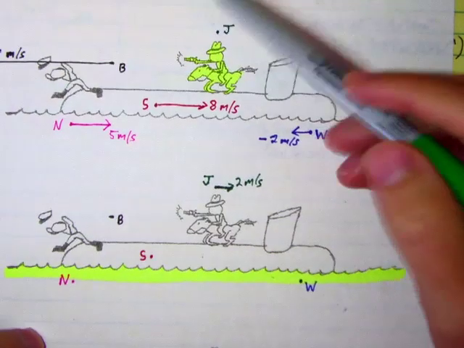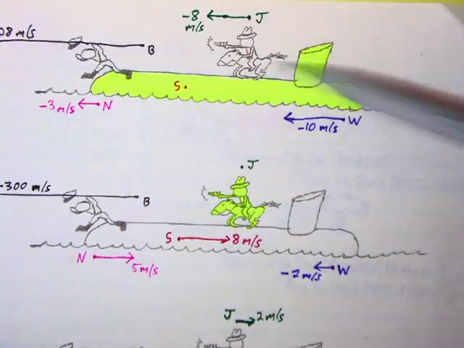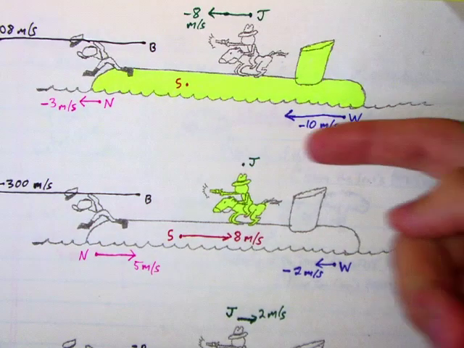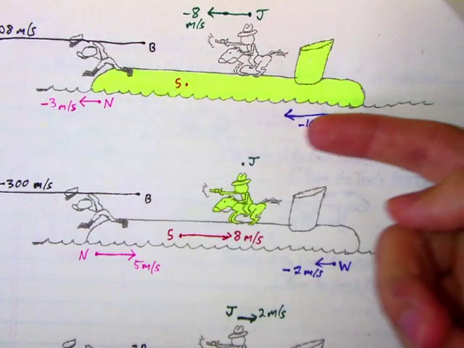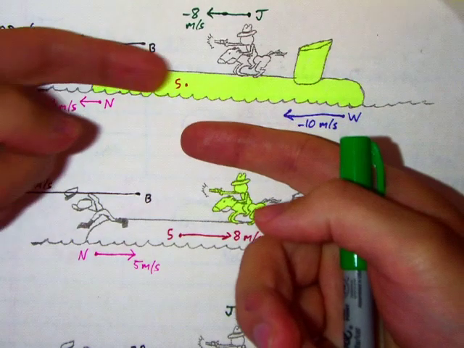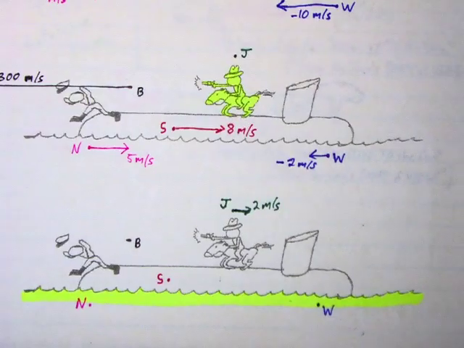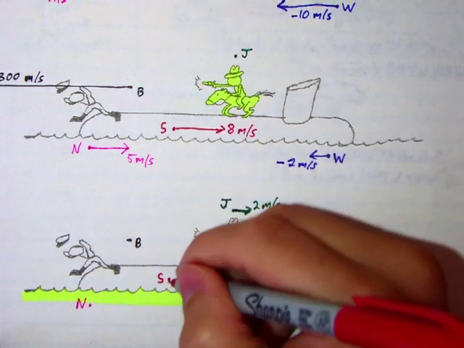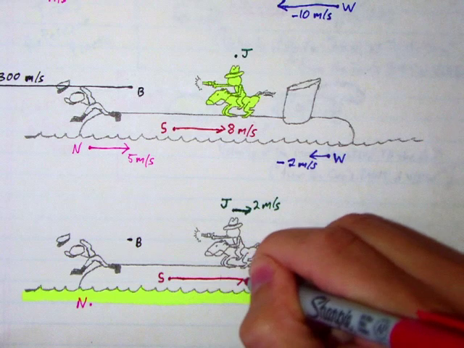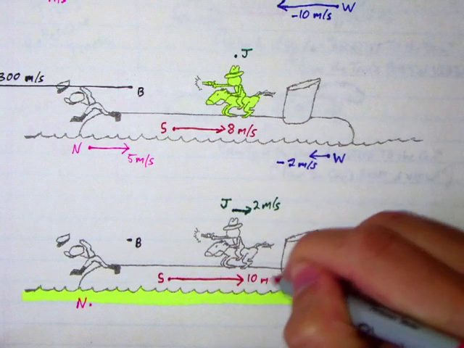Okay, from the sub's point of view up here, the water is moving this way at 10 meters per second. Therefore, if you're in the water, you see the sub moving that way at 10 meters per second. So from the water's point of view, we should have the sub moving at 10 meters per second that way.